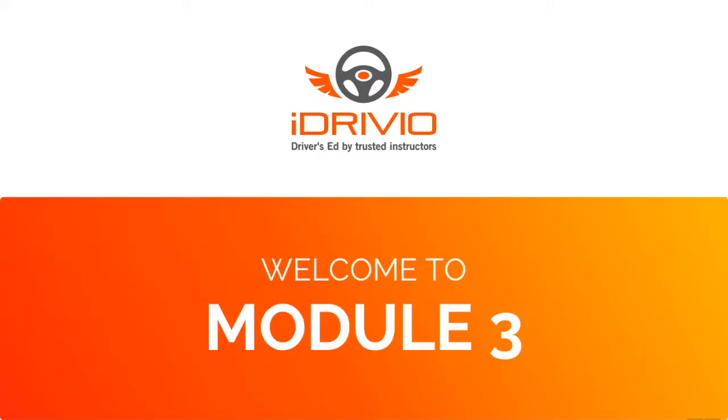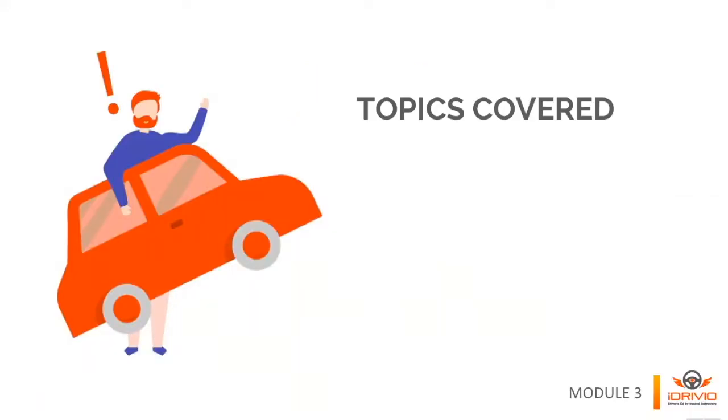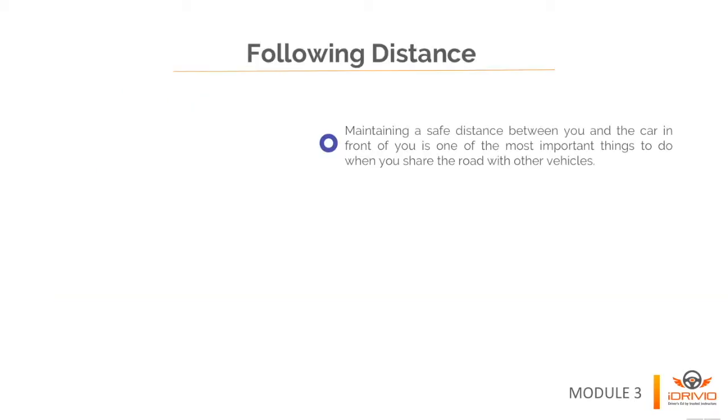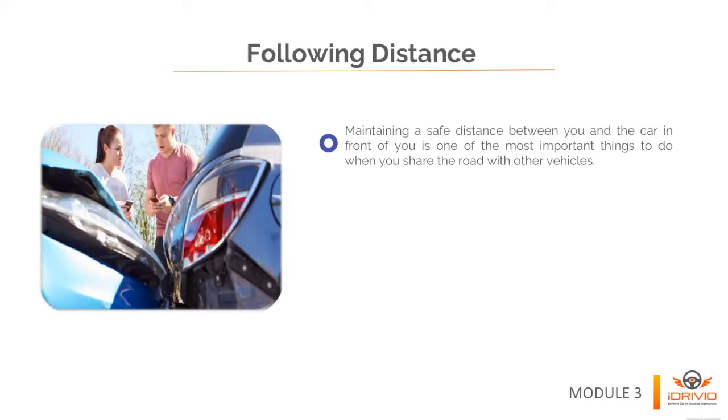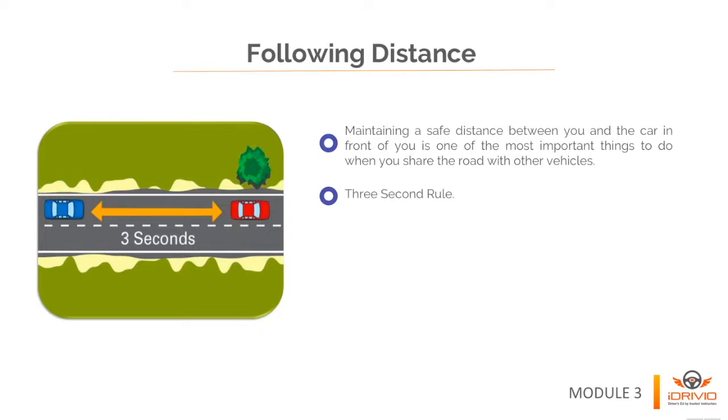Welcome to Module 3. In this module, you will learn about sharing the road. Maintaining a safe distance between you and the car in front of you is one of the most important things to do when you share the road with other vehicles. This following distance should be at minimum 3 seconds worth of travel. This is known as the 3-second rule.